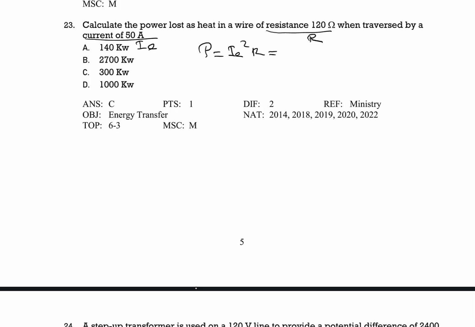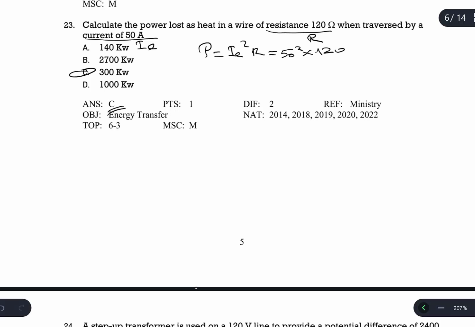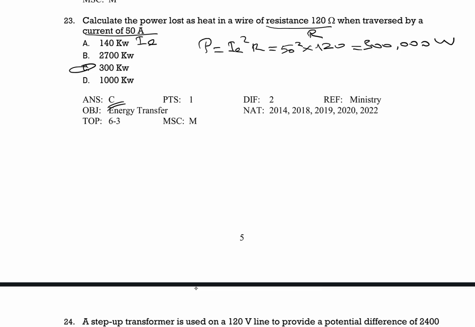If the question says the given current is the maximum value, then the equation is going to be I_M squared R divided by 2. But it is not said, so I will consider this current to be a constant direct current value, which will be the effective value of the AC. 50 squared times 120. When we calculate it, the answer becomes C, which is 300,000 watt. When we convert 300,000 watt to kilowatt by dividing by 1000, it becomes 300 kilowatt.